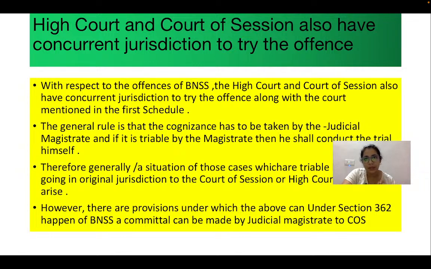The magistrate who takes cognizance of the offense is also empowered to conduct the trial for that offense. So you must think that the person who is competent to take cognizance of the offense is also competent to conduct the trial.